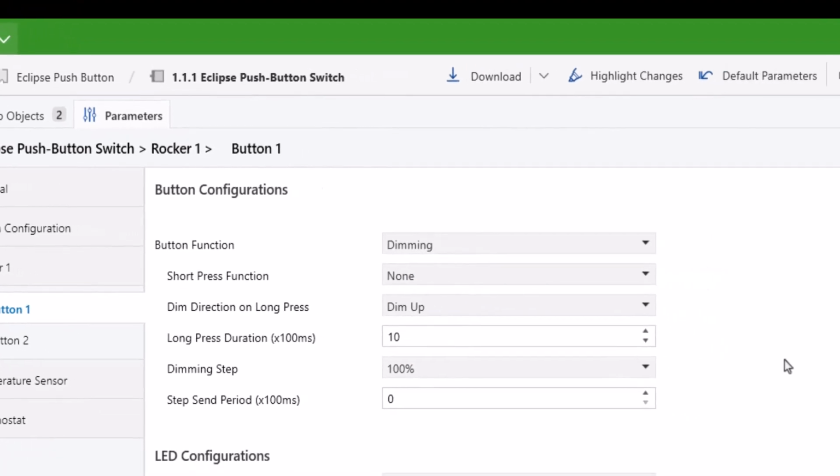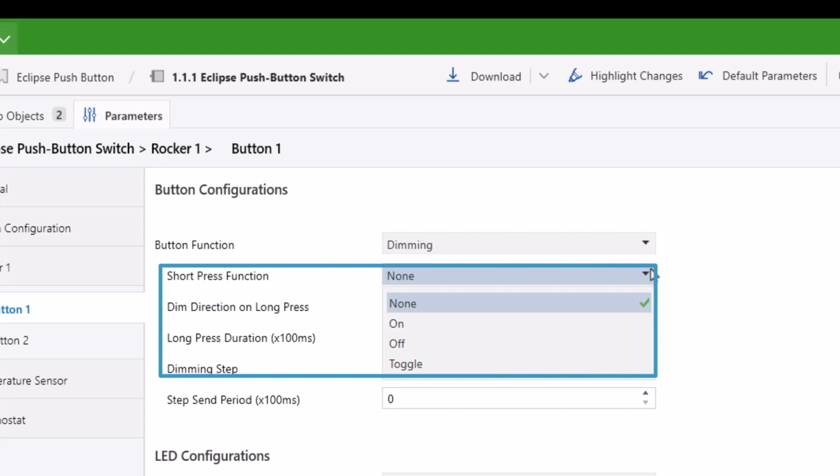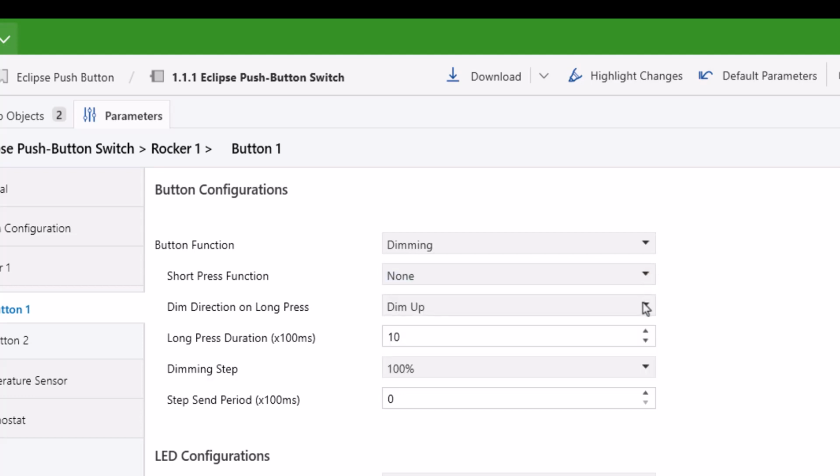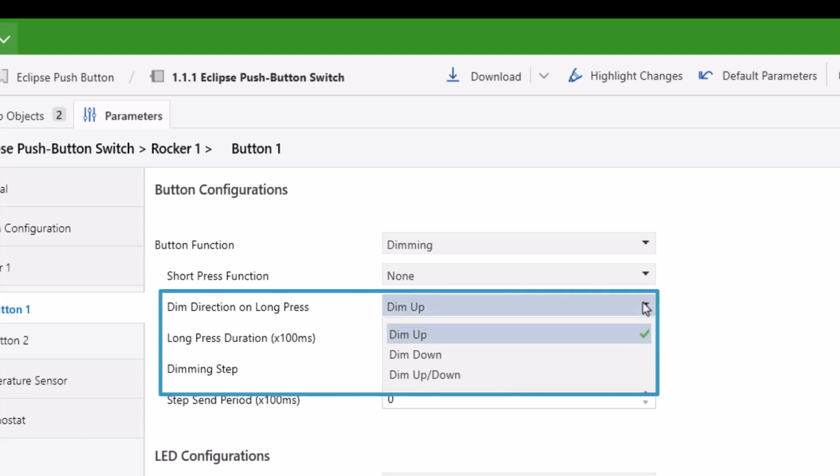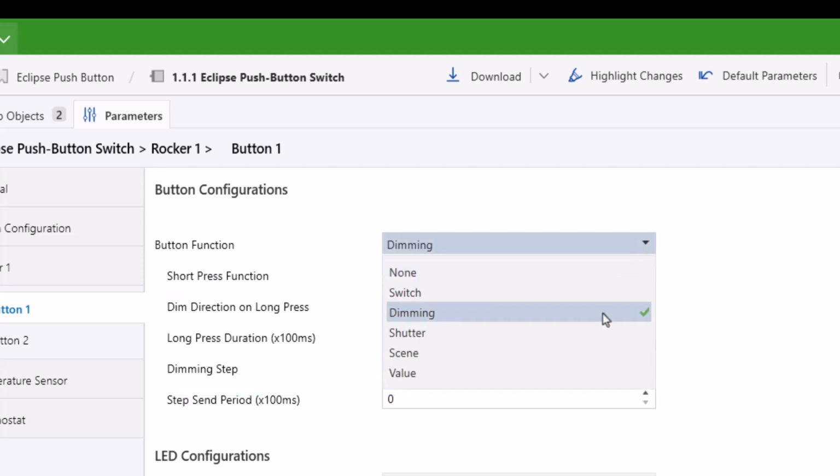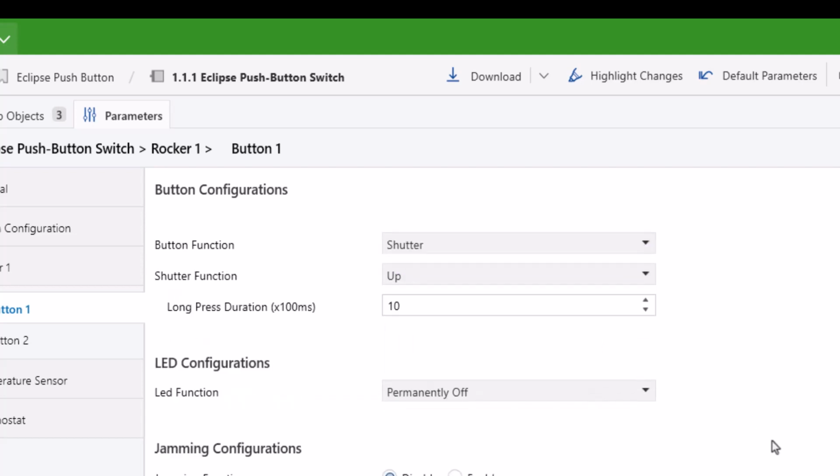Dimming. Action on short press can be selected for on, off toggle commands. Using long press function, dim direction is changeable for dim up, dim down, dim up down. Shutter. Shutter command can be selected for each long press, up-down toggle.